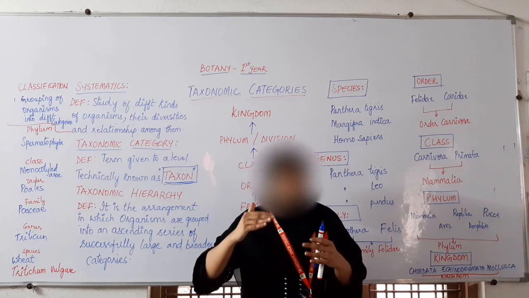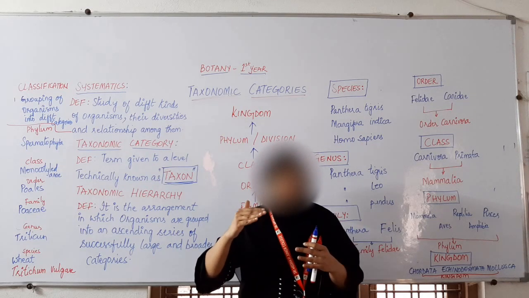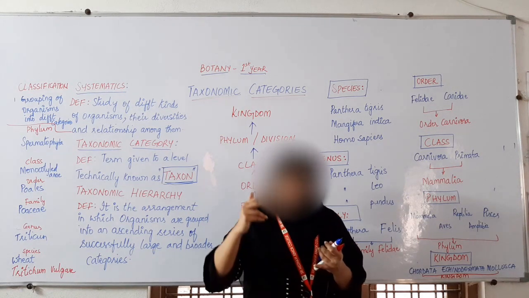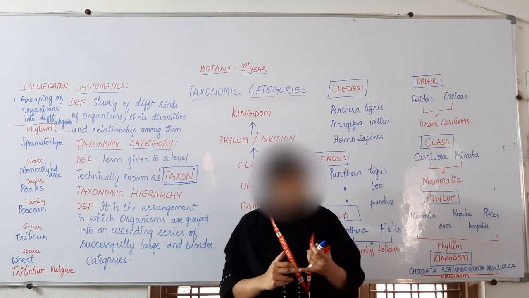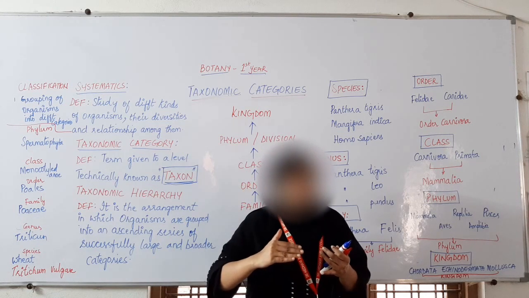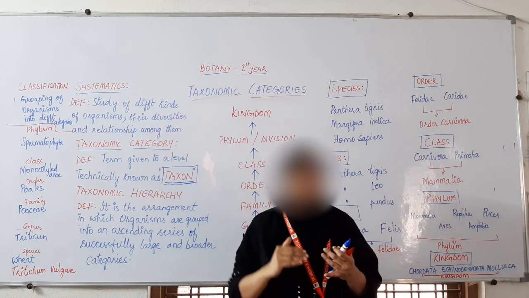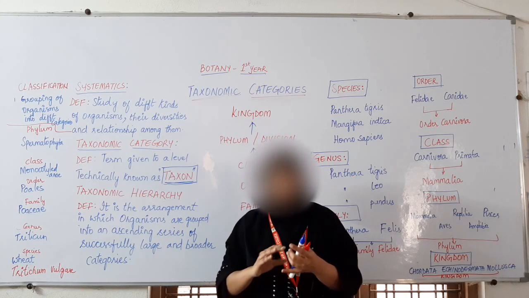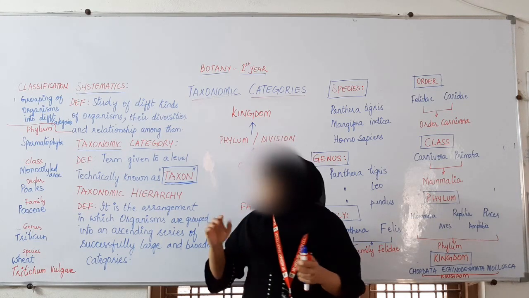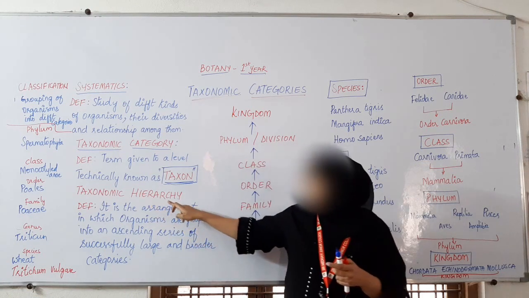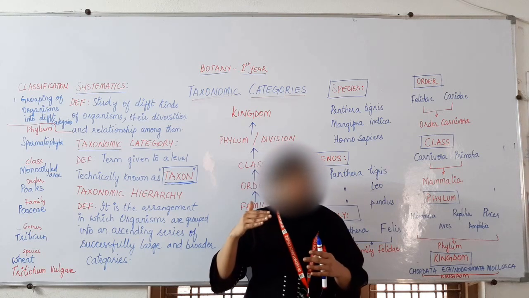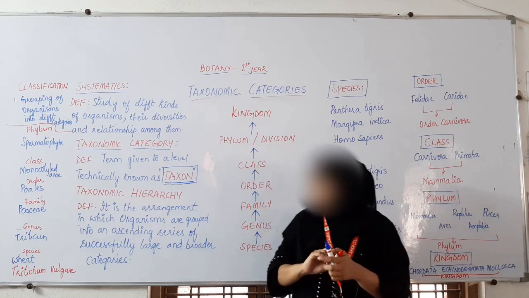But all of them represent different levels. Cat is also a taxon, Mammalia is also a taxon, but cat and Mammalia are at different ranks. So now we will see the taxonomic hierarchy, that is the arrangement of organisms into different ranks.